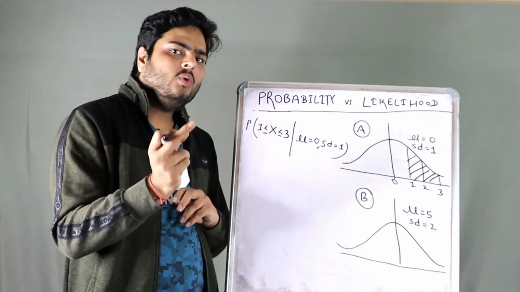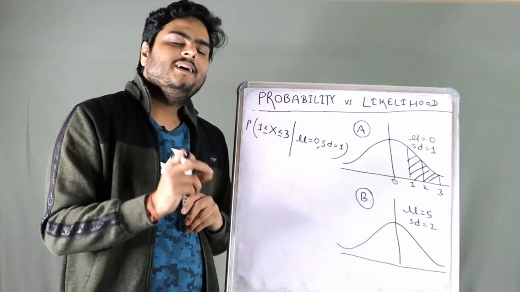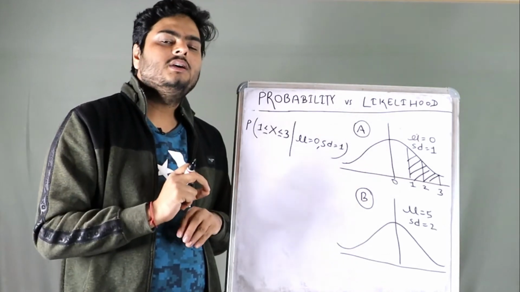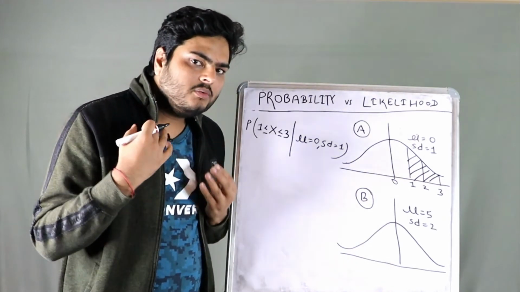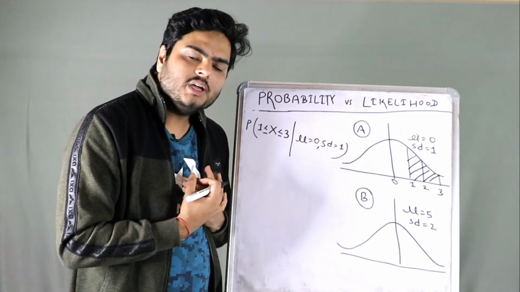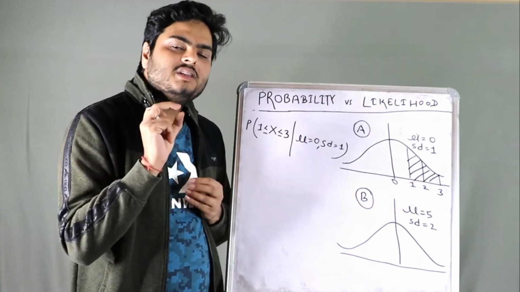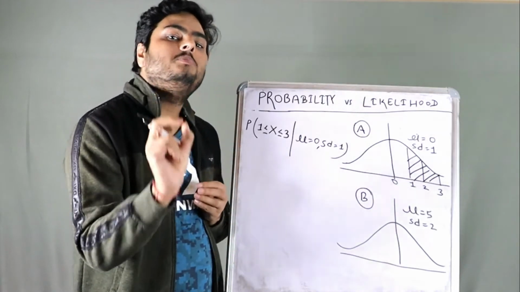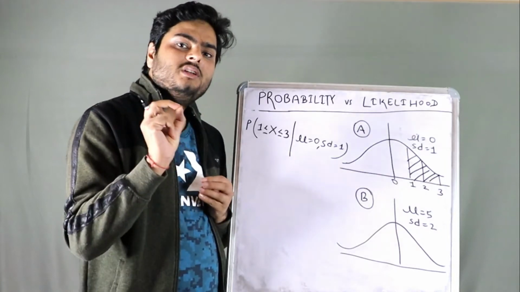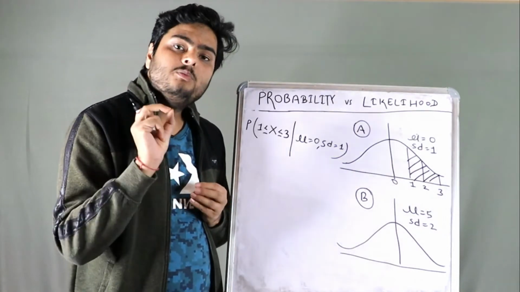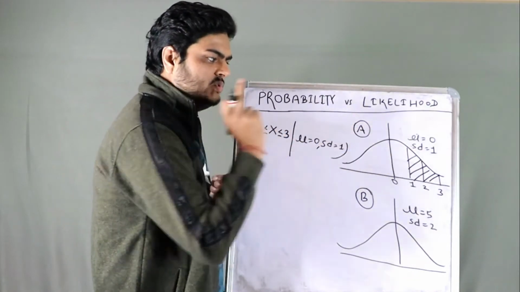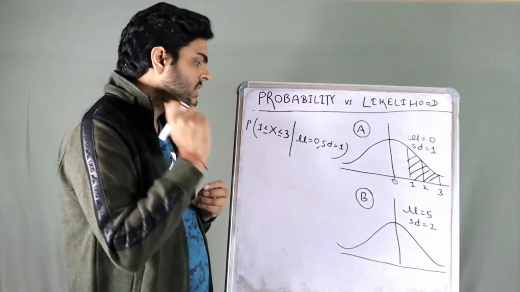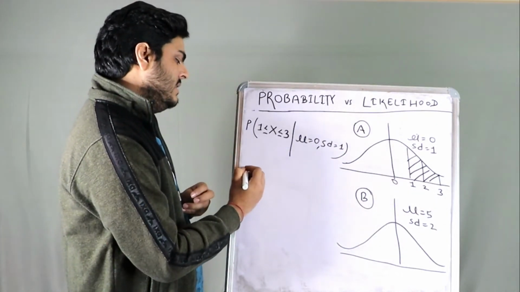What is likelihood now? Likelihood is: I take a random employee from the organization, and his raise is between 1% to 3%. Then what is the likelihood that the employee belongs to this distribution? I am just writing it here, it will be very clear.